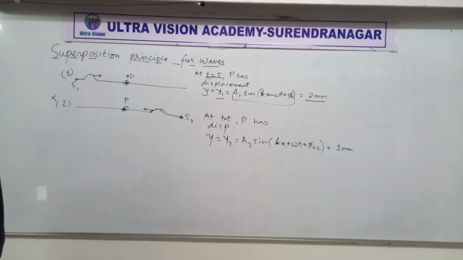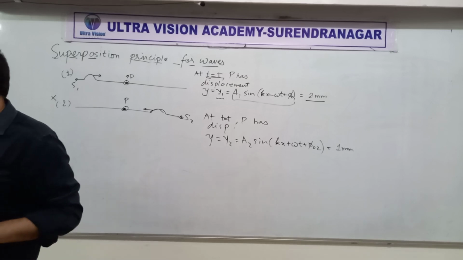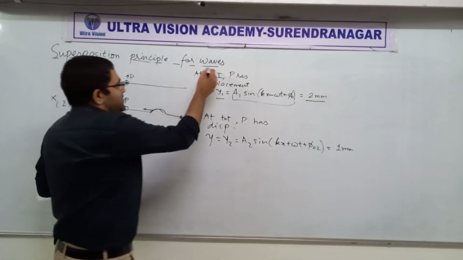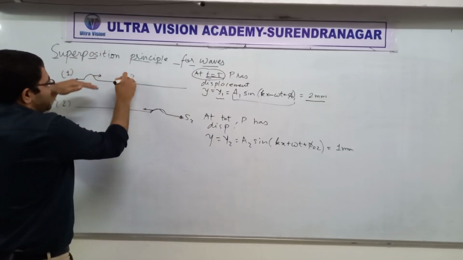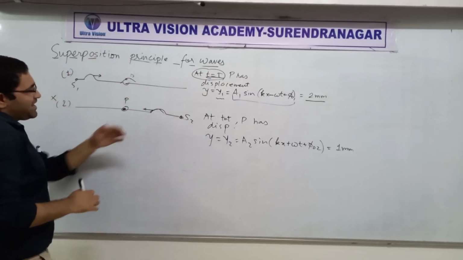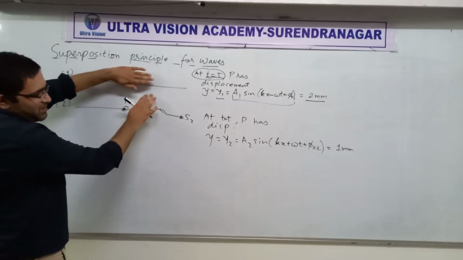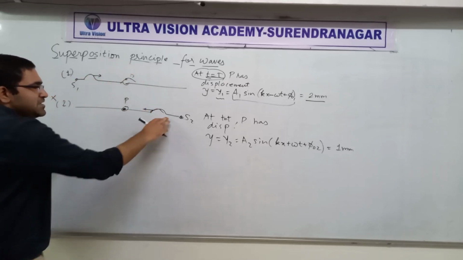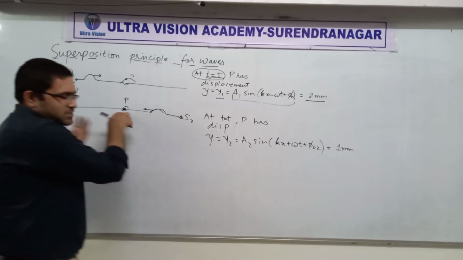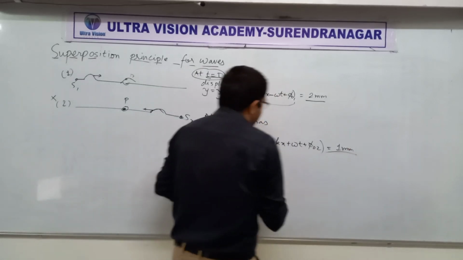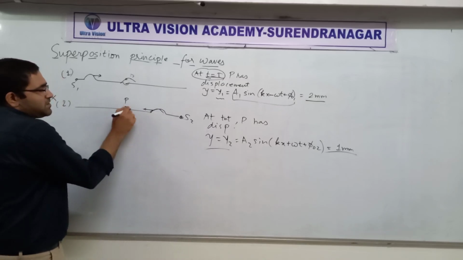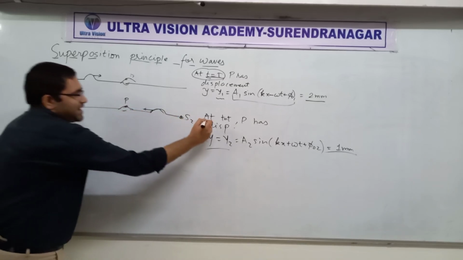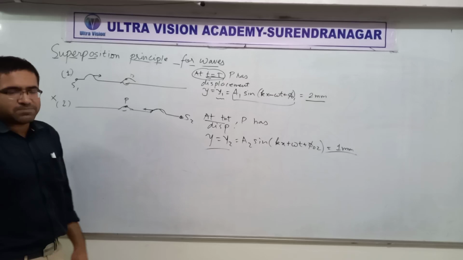Okay, at that particular time, remember, I am not talking about amplitude. At this particular time, P would have risen from here by 2 mm. Just like that, suppose the first wave is not there, and this wave pulse comes here, then it would have risen point P by 1 mm. Did you understand? So when this wave comes here, the point P at this time t would rise by 1 mm.